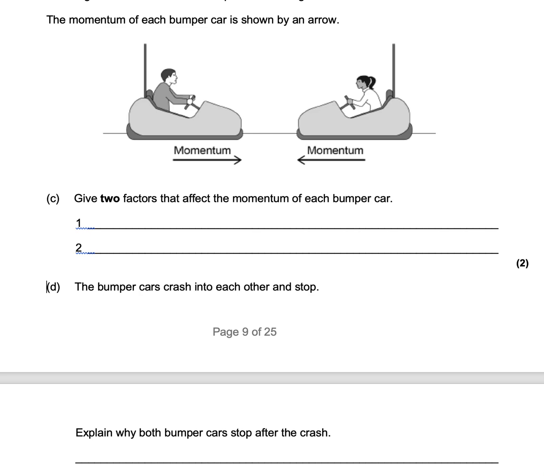That's difficult to explain because they're both moving. But you see that they're in opposite directions. Okay, that will mean one has positive momentum and the other will have negative momentum. So for their total momentum to be 0, they must have both had the same momentum. So before the collision, the momentum of each car was equal and opposite.